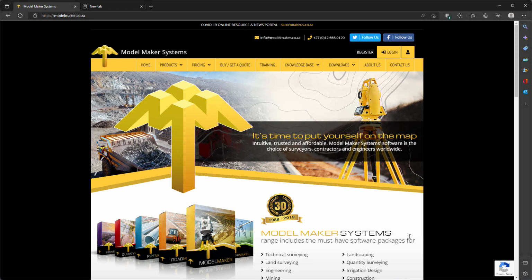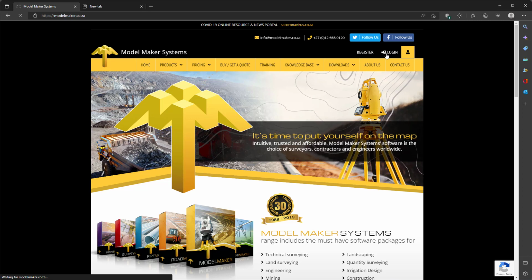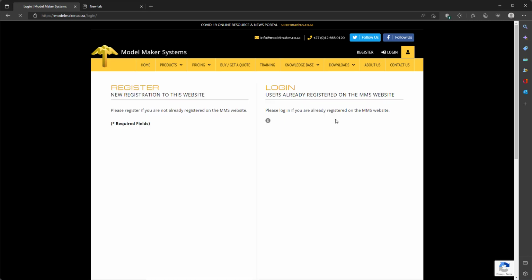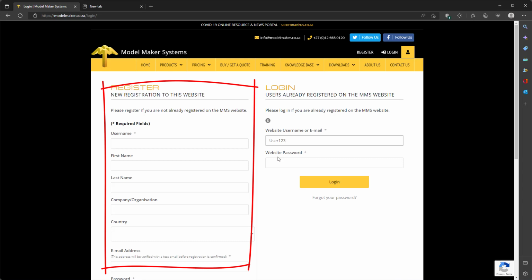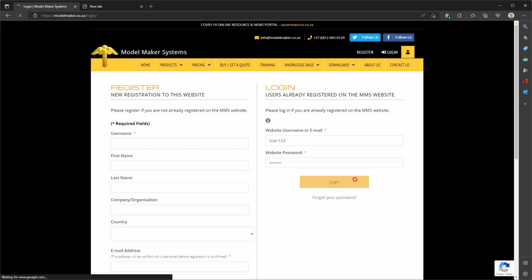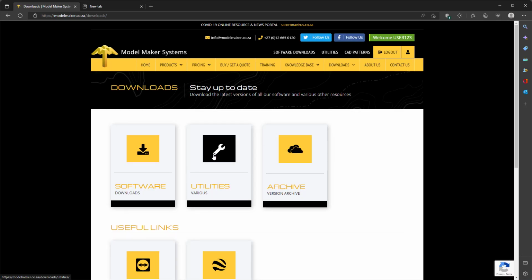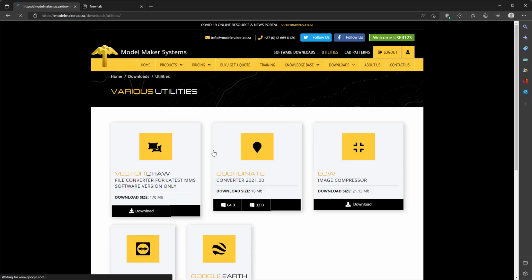Alternatively, you can download that same file from the website. If you haven't downloaded before, just register on the left, use your details to log in, and then under the utilities we will download the VectorDraw file. You can also download it from the Google Drive or directly to your computer with downloads.